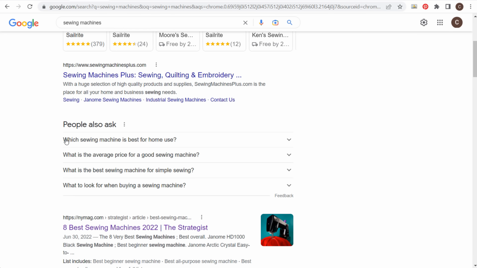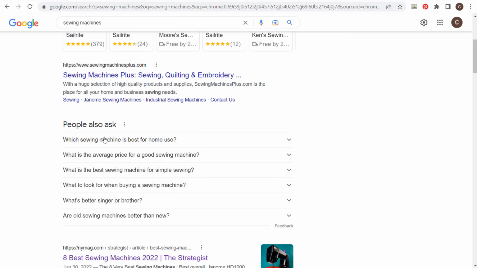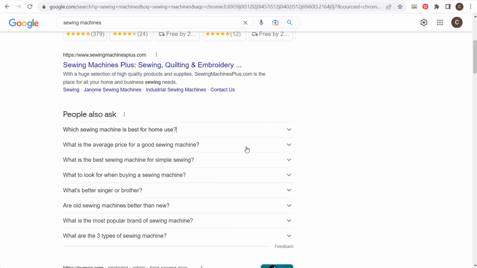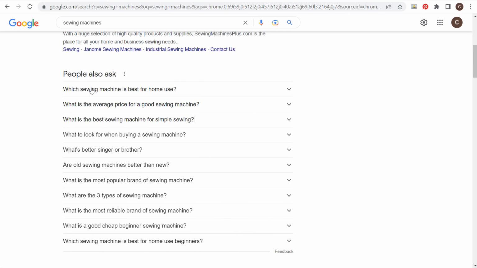Now, people also ask, these are definitely things that you want to take note of. And a lot of times what I'll do, I'll show you at the very end, but what I'll do is I'll copy a lot of these keywords here. If you keep clicking them, it's going to pull up even more questions here. So just keep clicking them until you get about 10, 15 questions. Copy and paste them directly into your keyword list. These are some of the easiest content ideas, and even if they're not specific content ideas, you can take something like which sewing machine is best for home use and create an article, again, 5 best sewing machines for home use. So sometimes you can take some of these people also ask questions and turn them into a very well-written, comprehensive article.